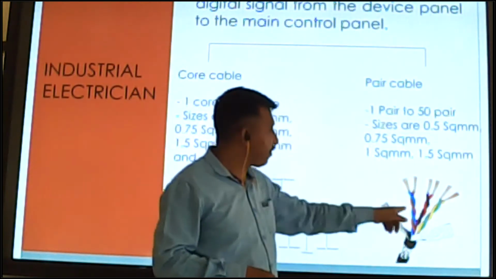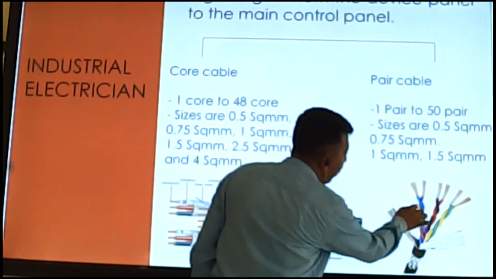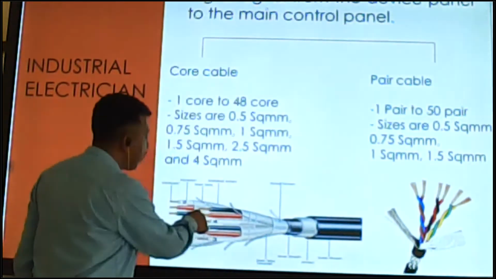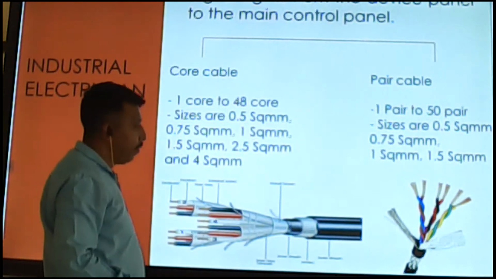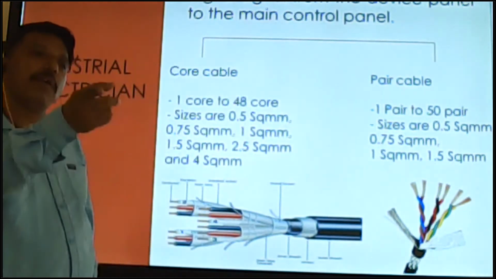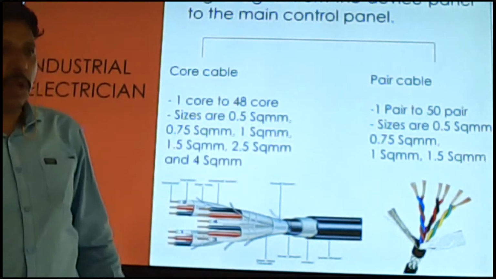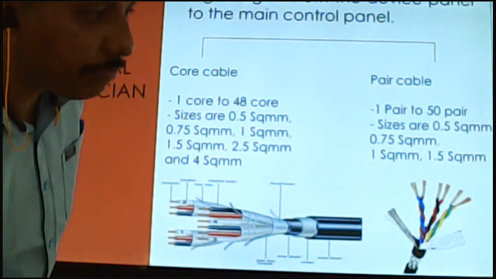Twist coming, you can see there. This is coming in twist. This is pair cable. This is core cable. Pair cable is coming twisted together. Two cables are coming with the same twist like that.